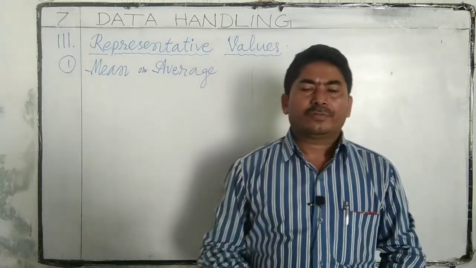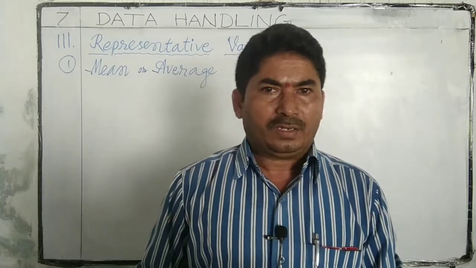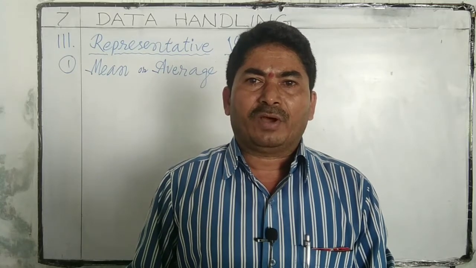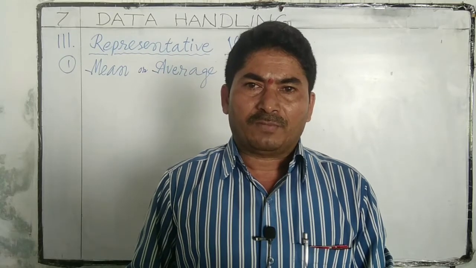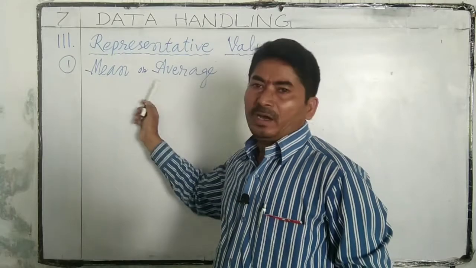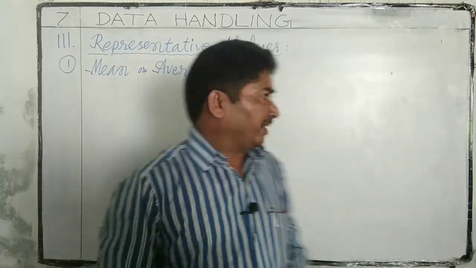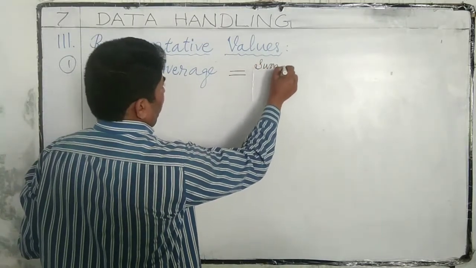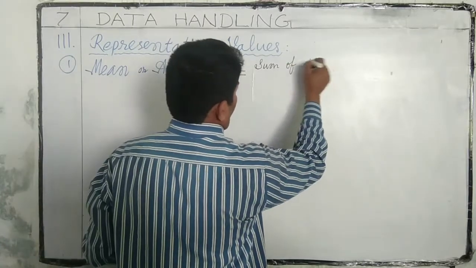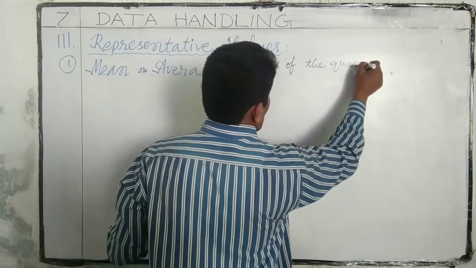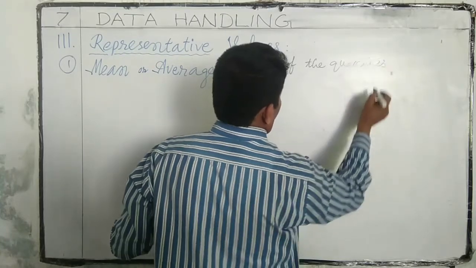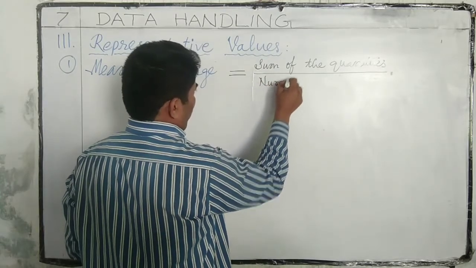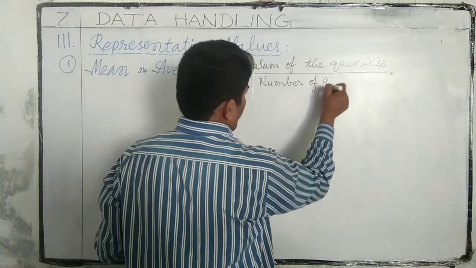Mean or average. What is a mean or average? To denote a single value as the representative of a group of values is called mean or average. Average is equal to sum of the quantities by number of quantities.